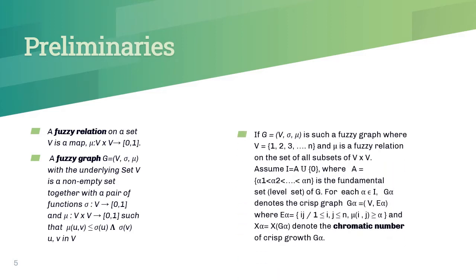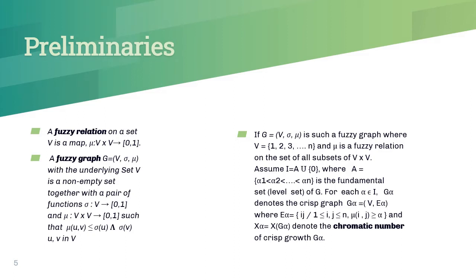Now, what is a chromatic number? Let G equal to (V, sigma, mu) be a fuzzy graph. Let alpha be any number between 0 and 1, that is, alpha is a membership grade. Now, we need to calculate V alpha and E alpha. V alpha is the collection of all vertices whose membership grade is greater than or equal to alpha, and E alpha is the collection of all edges whose membership grade is greater than or equal to alpha.